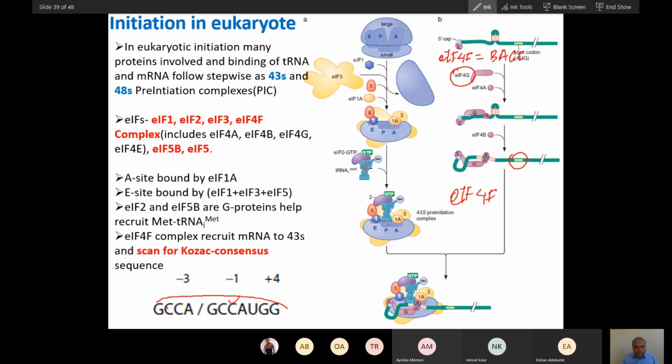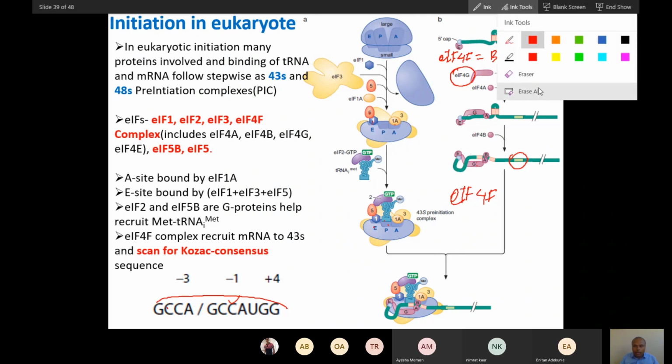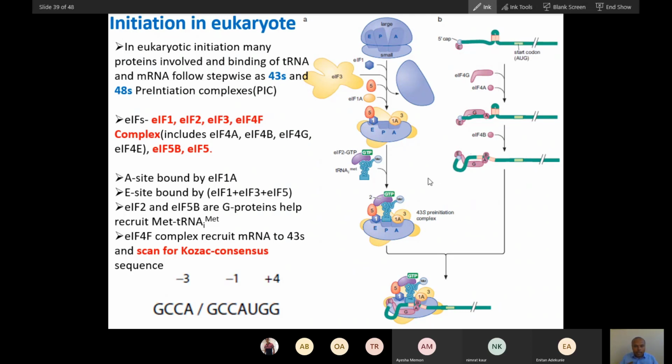So did you know the difference between prokaryotic and eukaryotic? The main difference is scanning versus Shine-Dalgarno sequence interaction with the smaller subunit. Did you understand the basic difference? Two basic differences. Tell me.